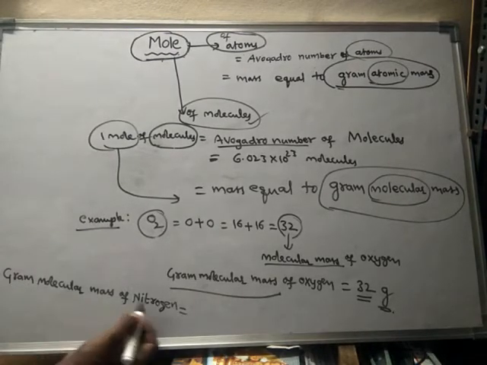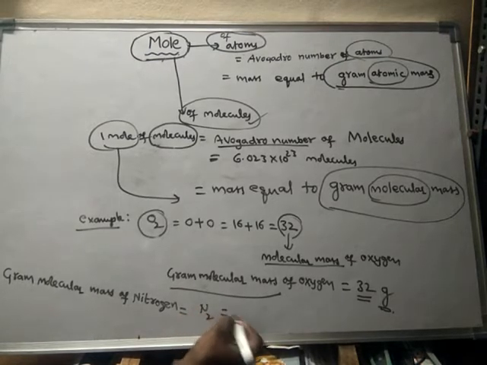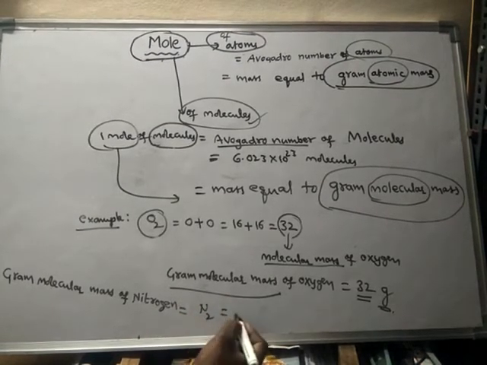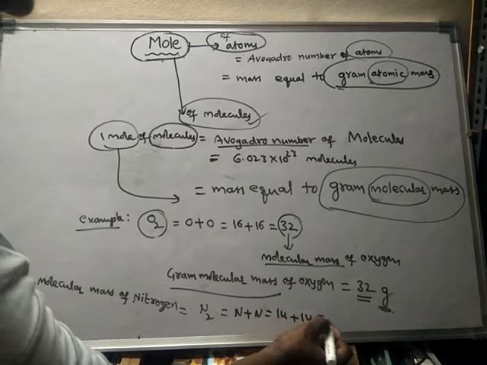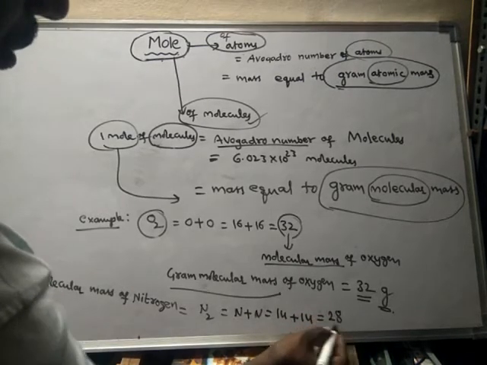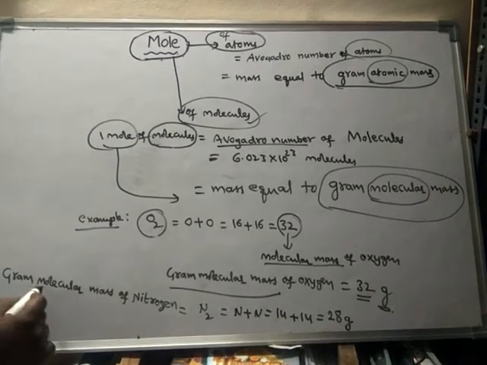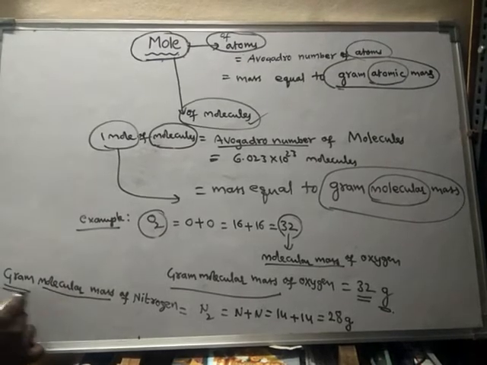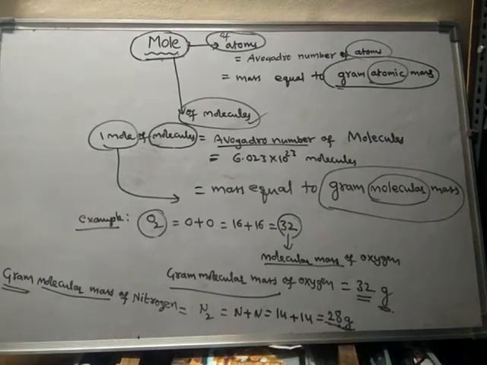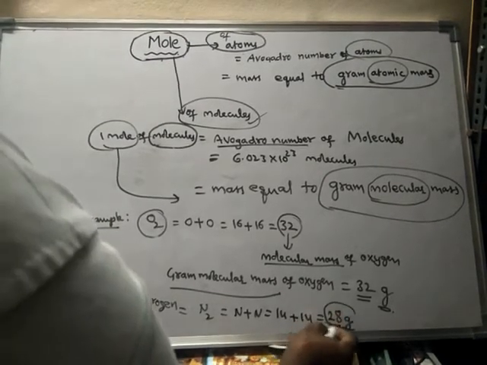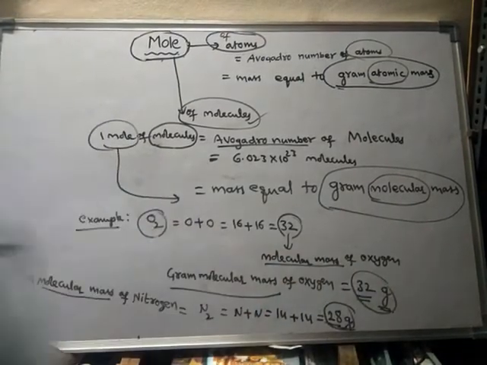So gram molecular mass of nitrogen is equal to how much? The nitrogen molecule is N2, so two nitrogens are there. Every nitrogen is 14, so it is 28. 28 is the molecular mass. If molecular mass is expressed in grams, it is said to be gram molecular mass. So gram molecular mass of nitrogen is 28 grams, and gram molecular mass of oxygen is 32 grams.